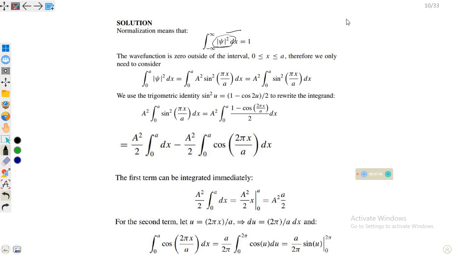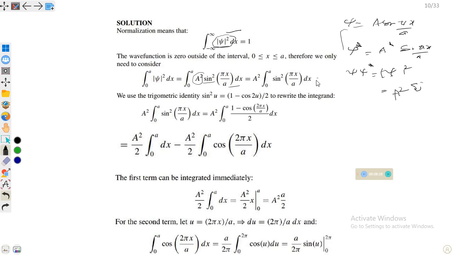We are given the wave function psi of x is equal to A sine pi x over a. We take its complex conjugate, psi star of x is equal to A sine pi x over a. Multiplying these two gives psi star psi, which is psi mod square of x. Plugging in these values gives A mod square sine square pi x over a, with 0 to a as the given limit, dx. We integrate this by taking the constant outside: A square integral from 0 to a of sine square pi x over a dx, and put the whole term equal to 1.